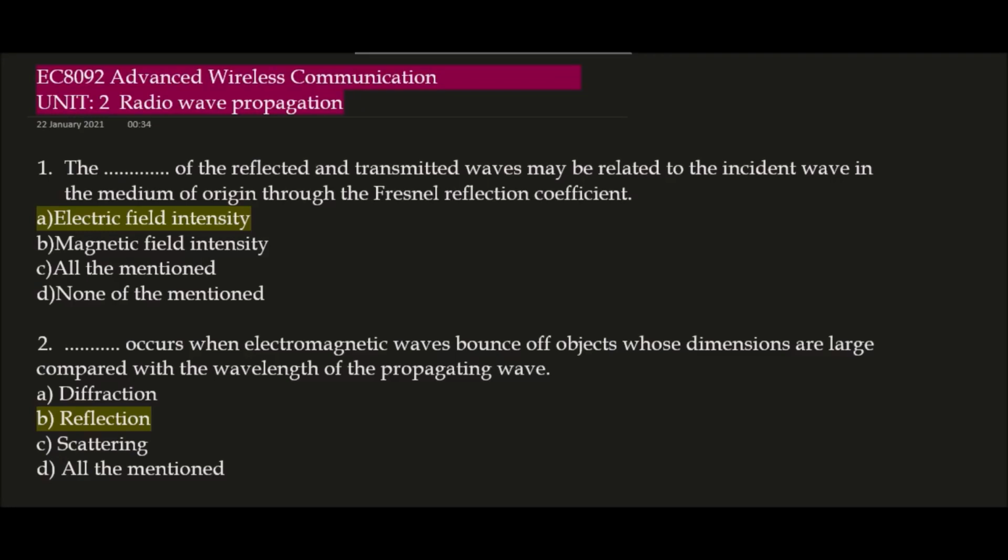In today's session we are going to discuss Advanced Wireless Communication multiple choice questions and answers. Subject code is EC8092 and today's topic is Unit 2, Radio Wave Propagation. Okay guys, let's begin the session.